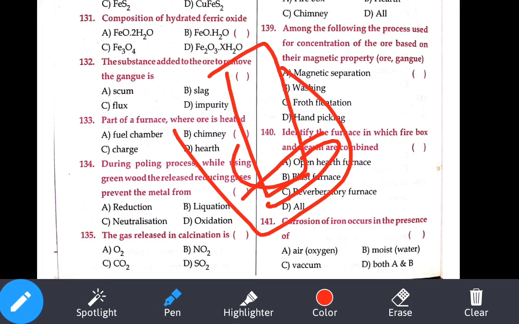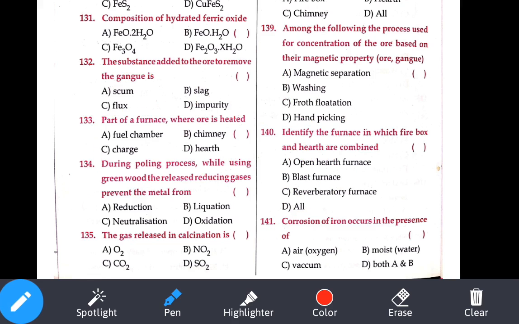The gas released in the calcination. Now observe here, as I just said, calcination is used for our carbonate ores. Carbonate ore means what is the gas? We can guess it. That is carbon dioxide gas. So option number C is our answer.